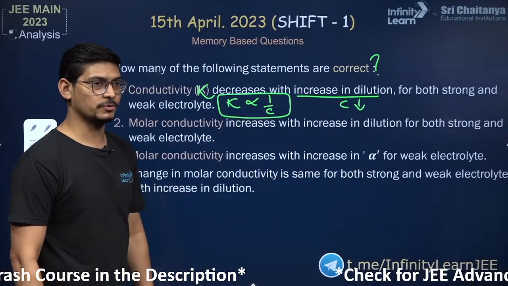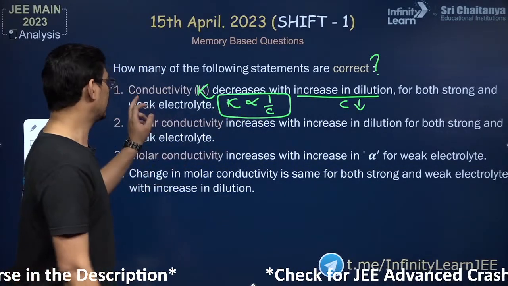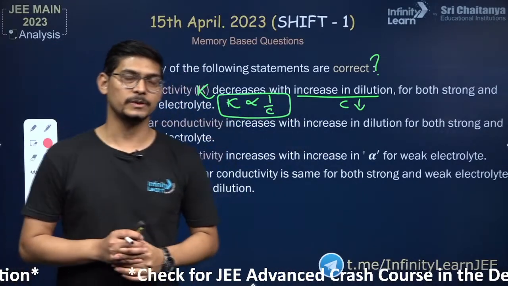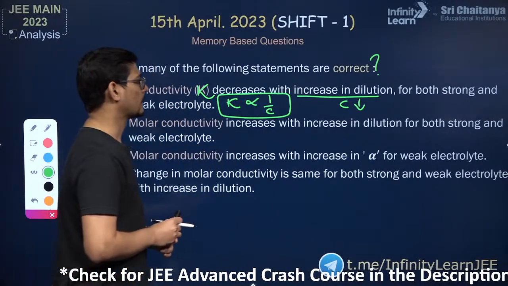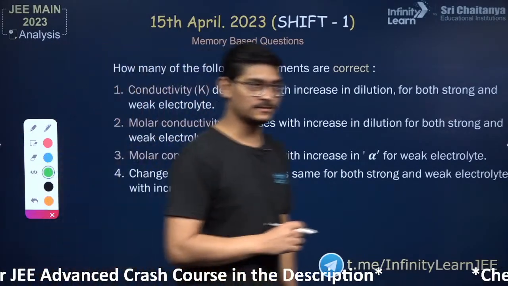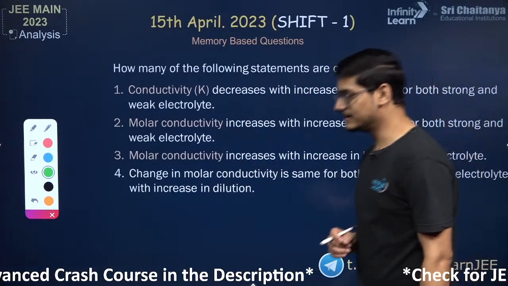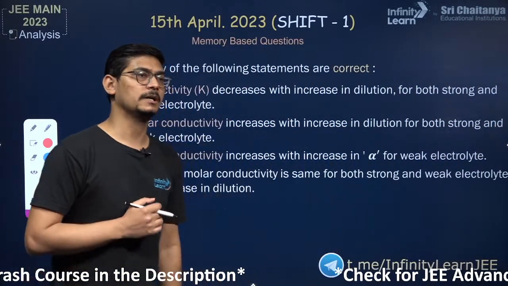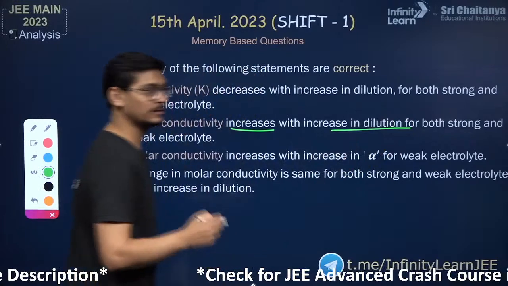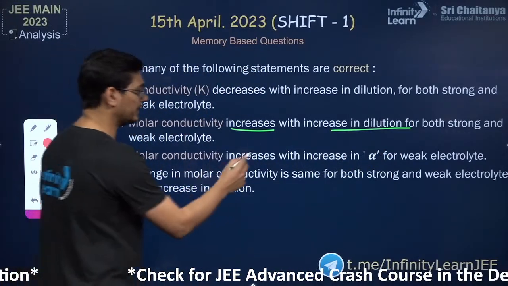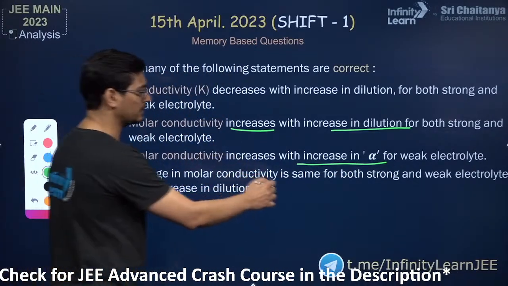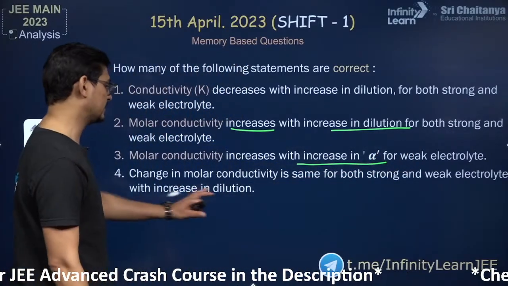So kappa is inversely proportional to concentration. Is it correct or not? Conductivity, kappa, does it decrease with increase in dilution? Tell me if this statement is correct: kappa decreases with increase in dilution. Then, molar conductivity increases with increase in dilution. Is this correct or not? Molar conductivity increases with increase in alpha for weak electrolytes. And lastly, change in molar conductivity is the same for both strong and weak electrolytes with increase in dilution.